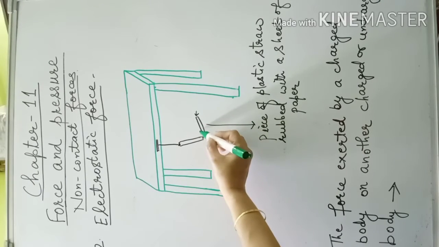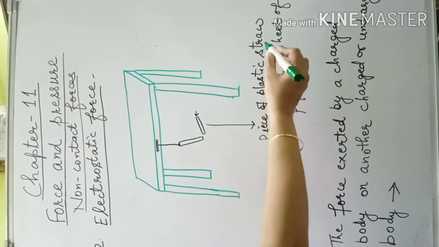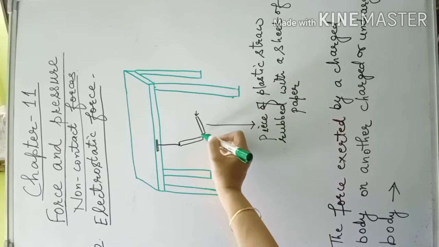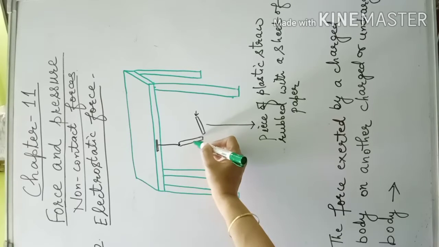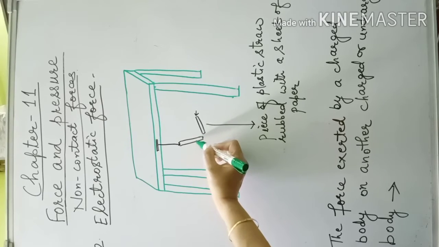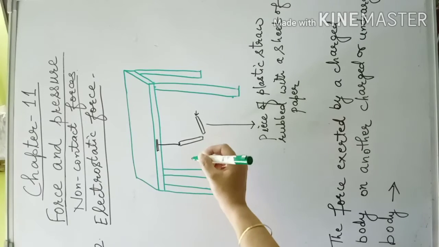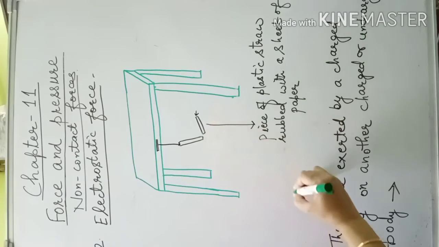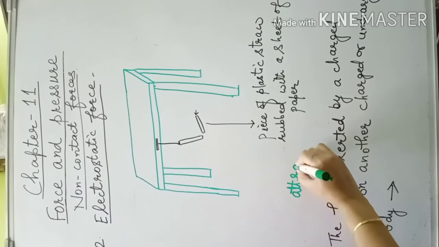paper. So this piece of straw is rubbed with a sheet of paper. Now bring the rubbed end of the straw near the suspended straw from a distance. This is the suspended straw piece and this is the rubbed end of the piece of straw in your hand. So from a distance you bring the rubbed end of the plastic straw near the suspended piece of straw and then observe. So there will be attraction